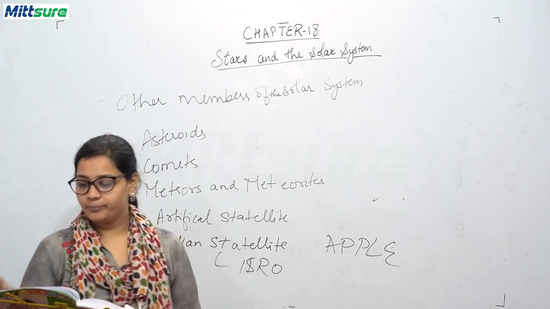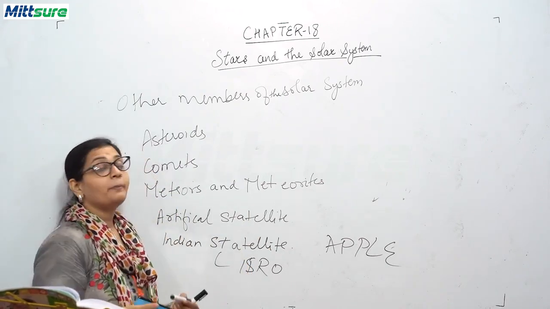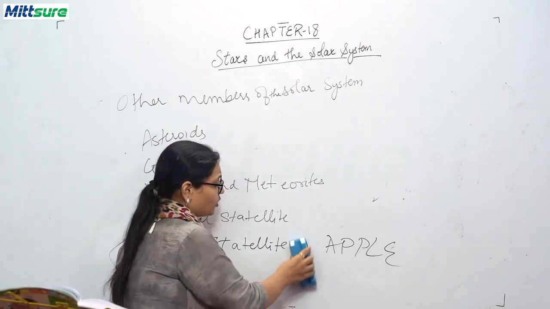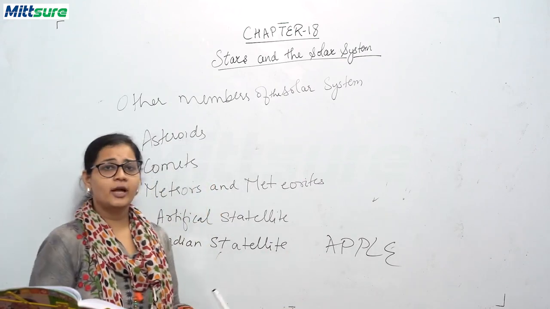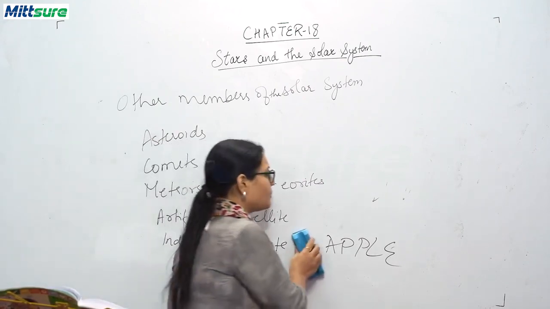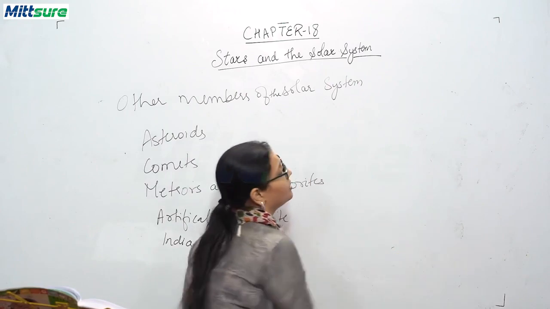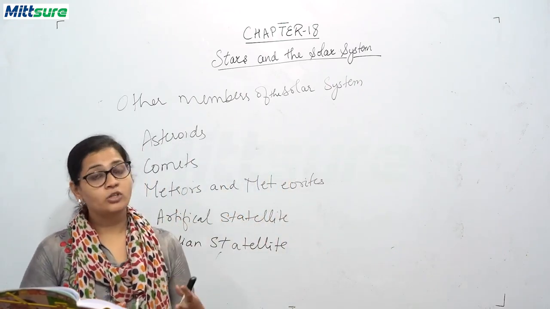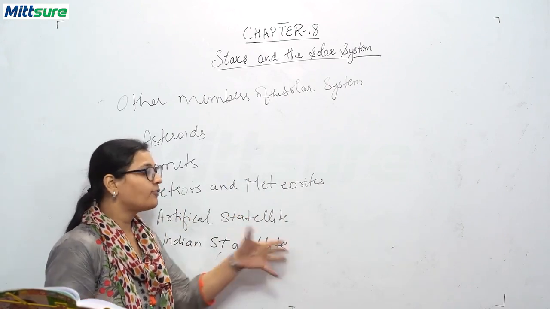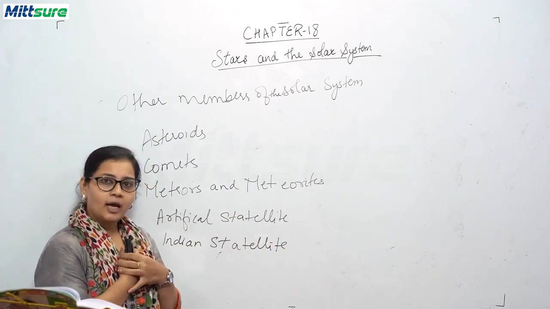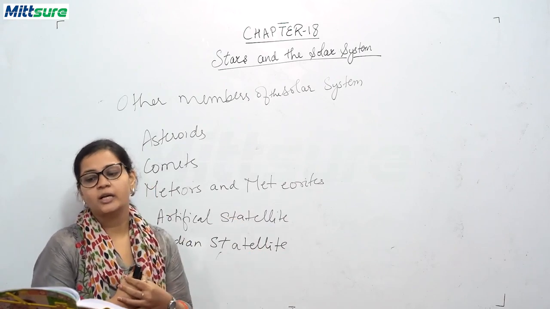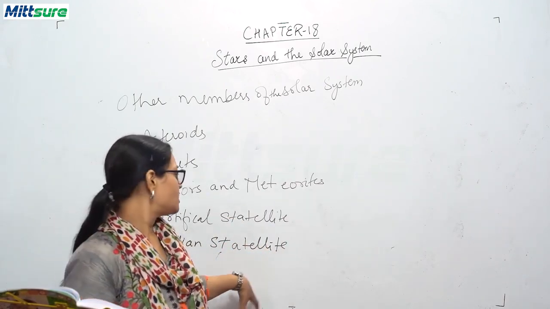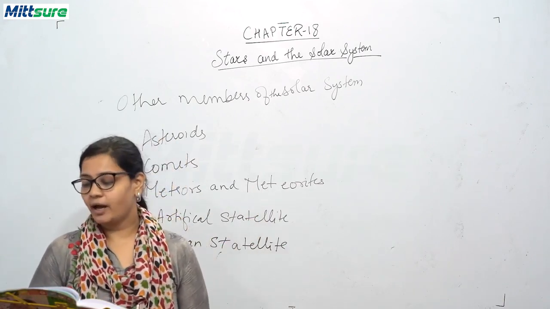The first satellite made in India was Aryabhata. The first astronaut of India who went to space was Rakesh Sharma. Aryabhata was launched in the year 1975, and Soviet Russia, the USSR, helped us to launch it.